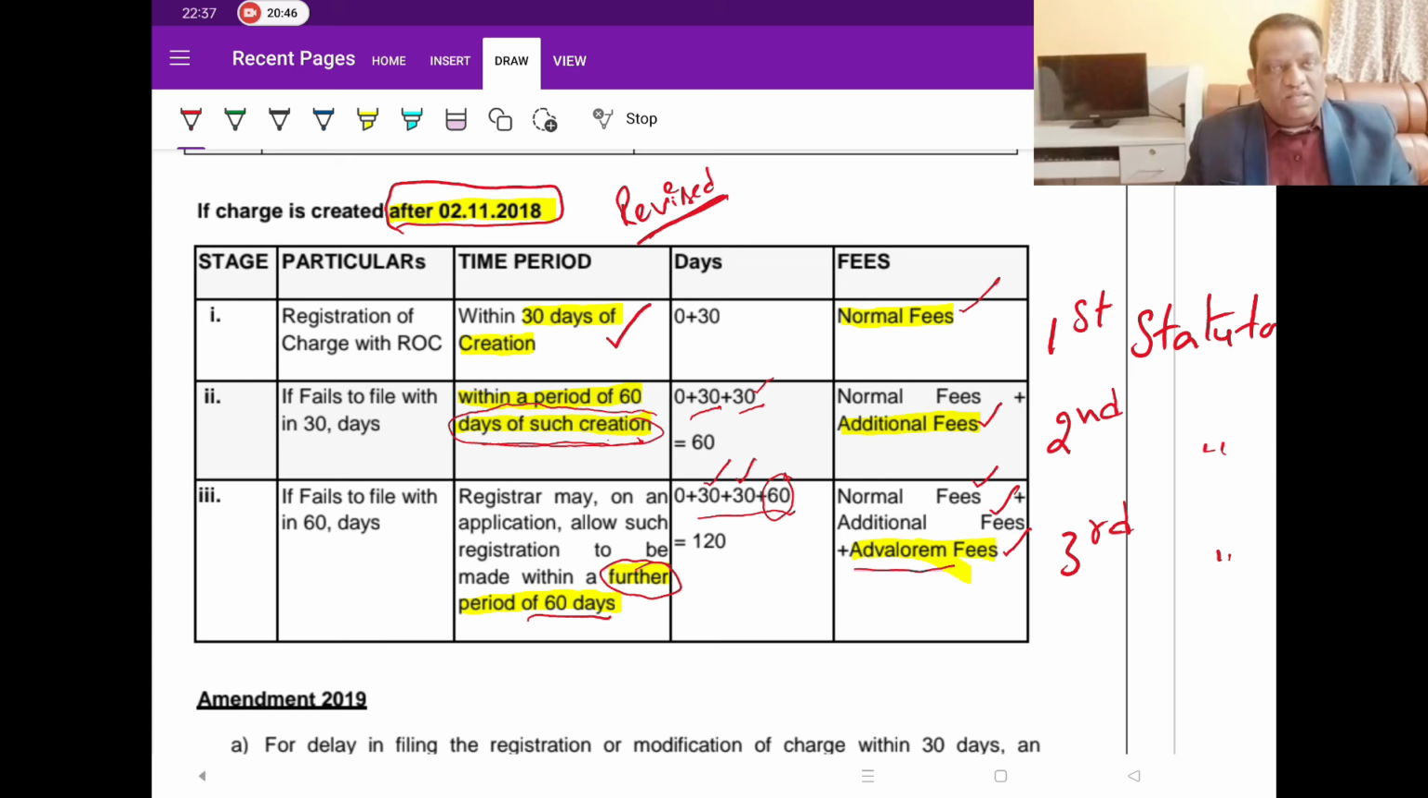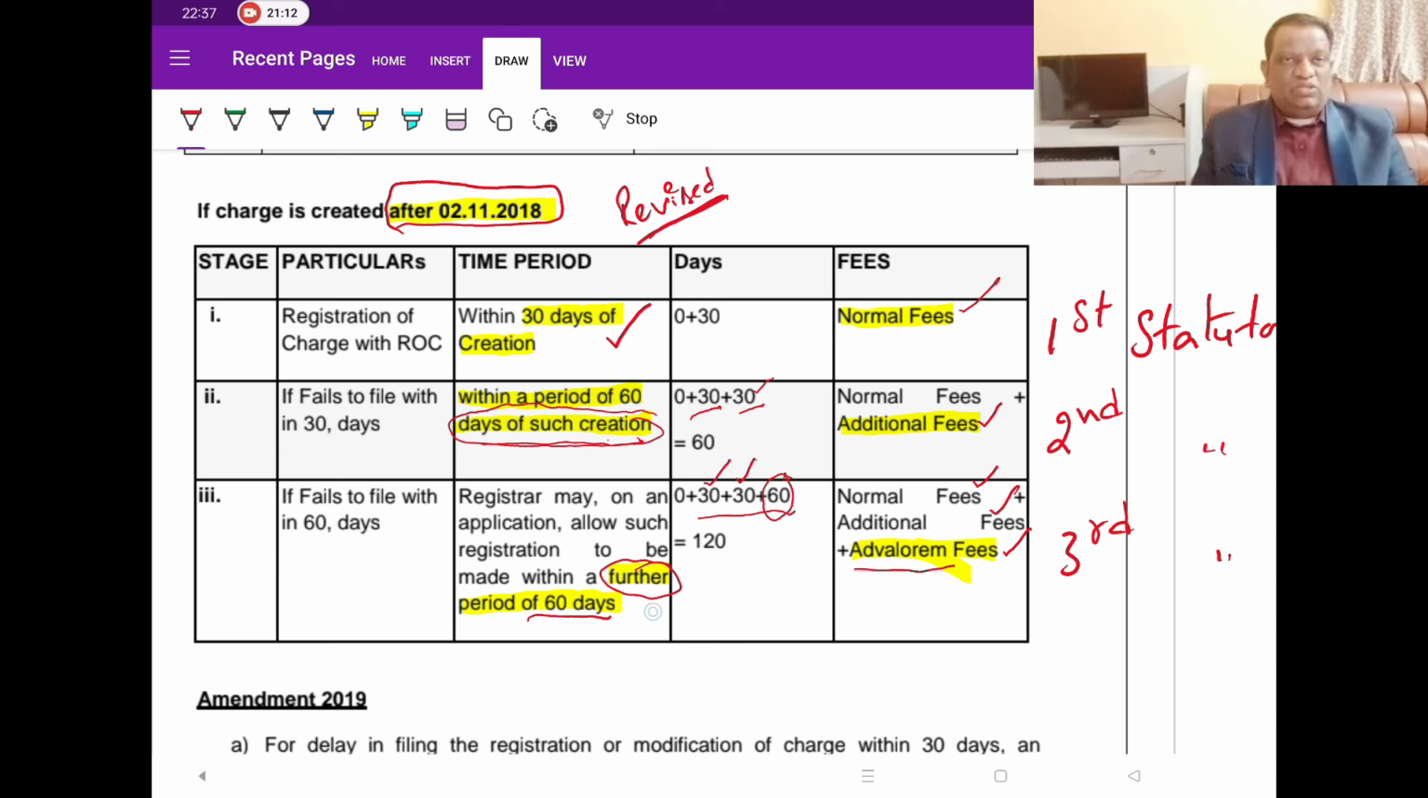So, as a summary, just look at it. There are three numbers that you have to remember and three types of fees. Up to 30 days, you just pay the normal fees. And if you miss that first statutory deadline, then the second one, where they will give you 60 days from the date of creation, or additional 30 days, incremental 30 days, you have to pay not only normal fee but also additional fee.